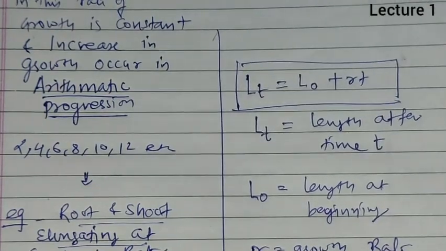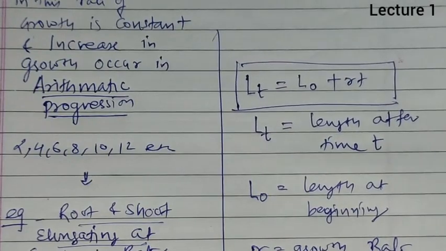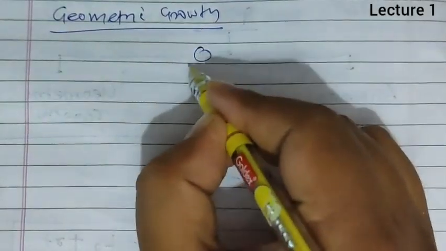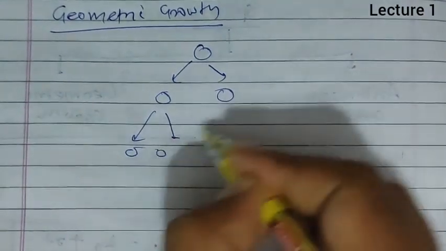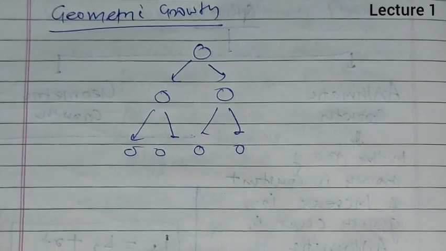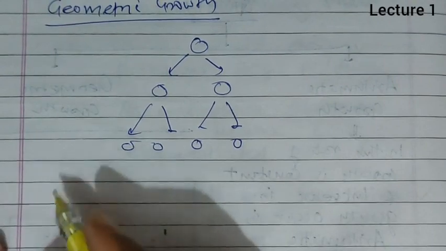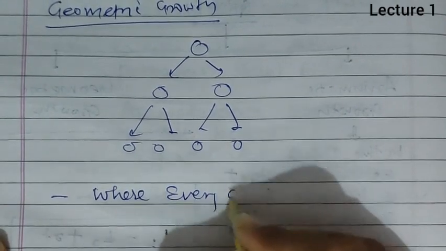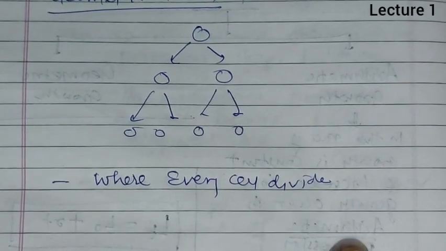Now next, after arithmetic growth, we are going to discuss a second type of growth, that is geometric growth. Geometric growth is a growth in which one cell divides and gives rise to two, and these two keep dividing and produce 4. These 4 will divide and produce 8. Like this, if growth is occurring, then it is known as geometric growth. So it is a growth rate where every cell divides, and all daughter cells grow and divide again.